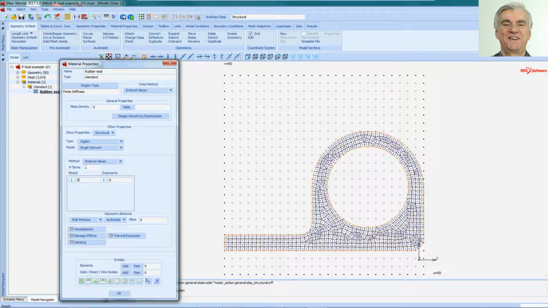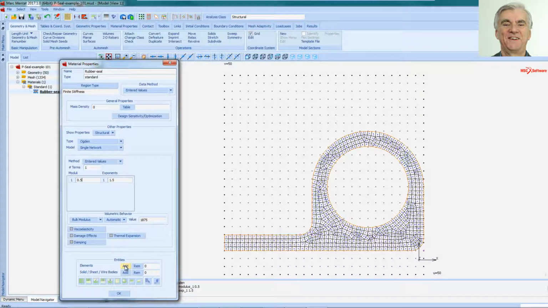In moduli, I'm going to enter a nominal 0.5, which these are just numbers I know will give me a reasonable hyperelastic type material with relatively soft rubber properties. Okay, once you do that, the form automatically calculates a bulk modulus, but if you're not happy with that, you can put in a manual bulk modulus.